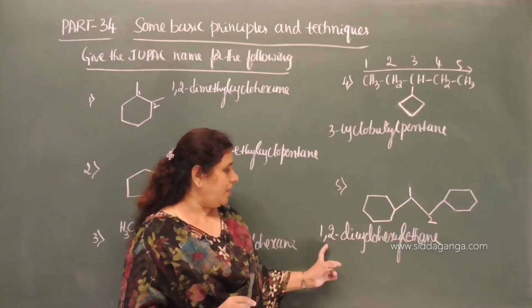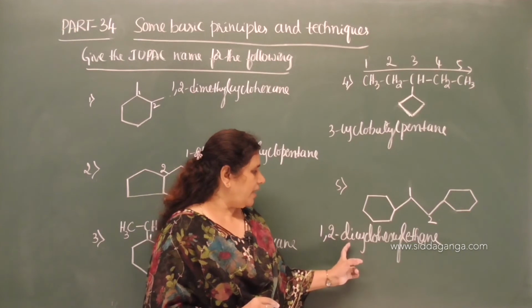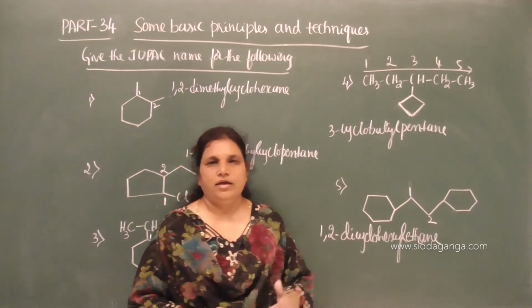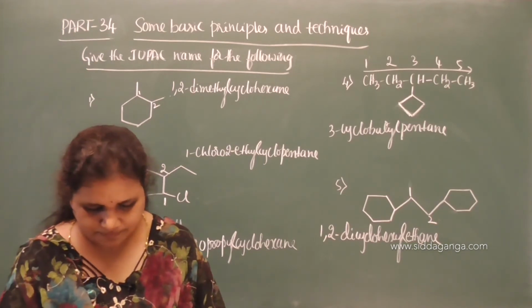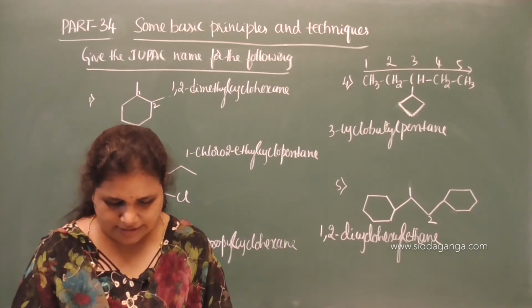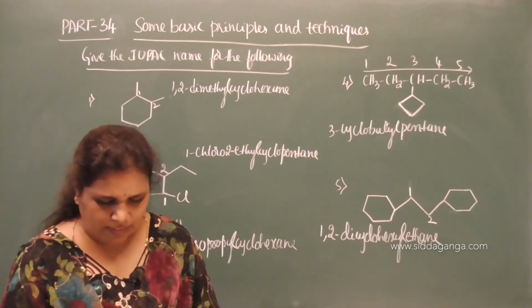So, therefore, it becomes 1, 2 dicyclohexyl ethane. Okay. Now, move on to next examples here. Move on to the next examples.